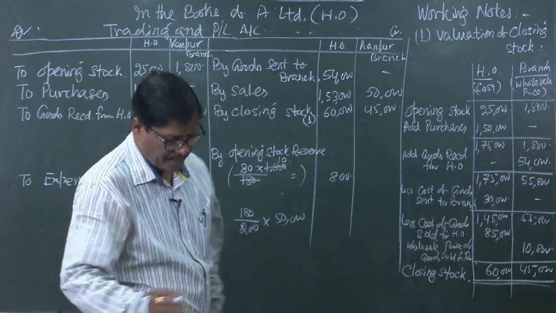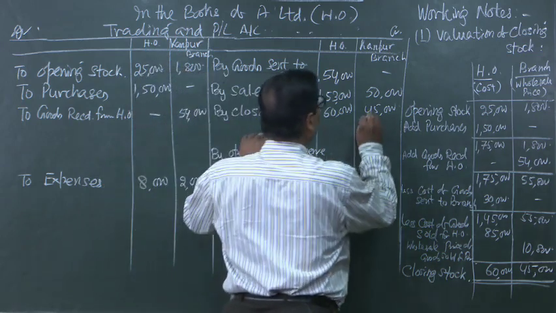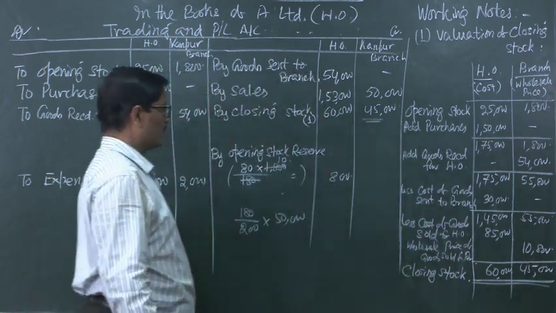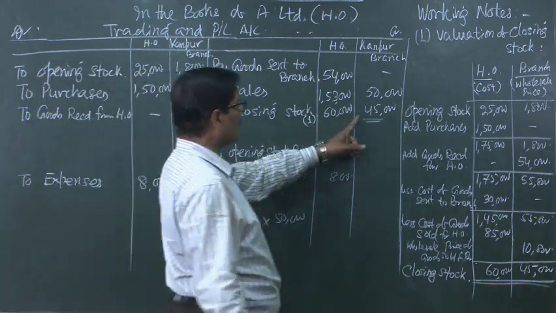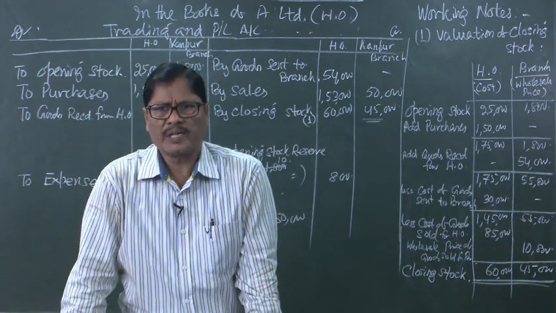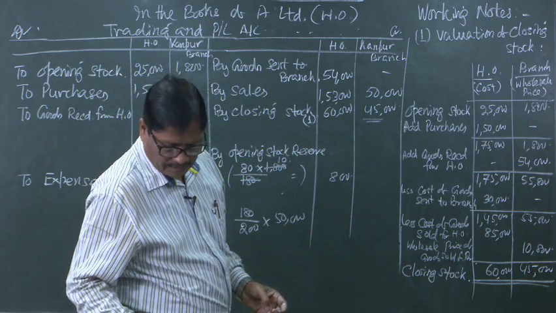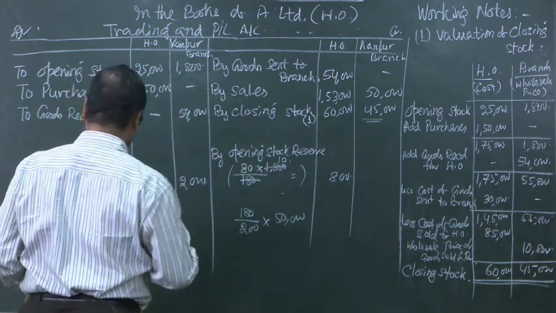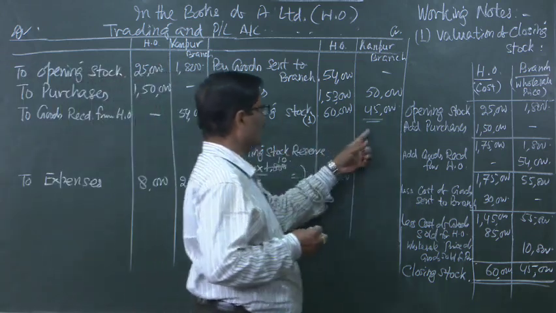Then after getting this one, we have to remove the loading on this 45,000. We can find out the gross profit right away, but out of 45,000 what is the loading? That is closing stock reserve. The closing stock reserve will be found out by applying this formula. Out of 45,000 what is the loading?